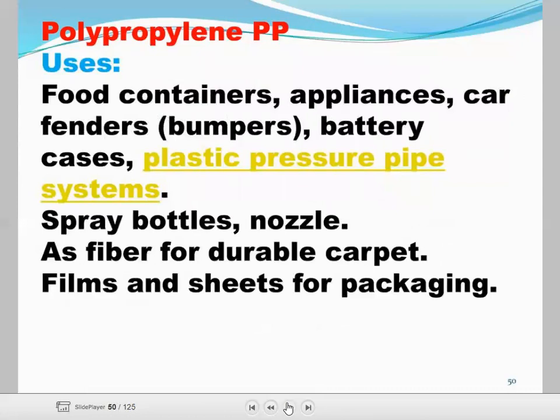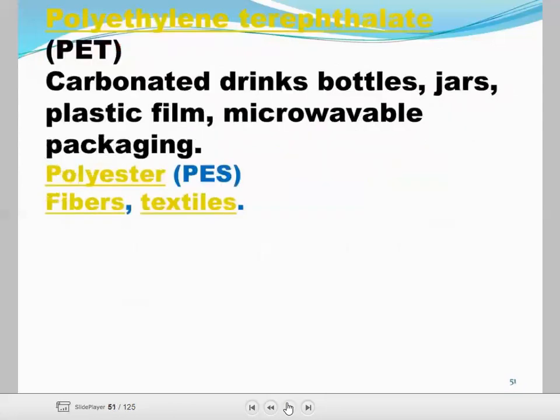Now we'll see where polypropylene is used: food containers, appliances, car fenders, bumpers, batteries, plastic pressure pipe systems, spray bottles, nozzles, as a fiber for durable carpet, and films and sheets for packaging.